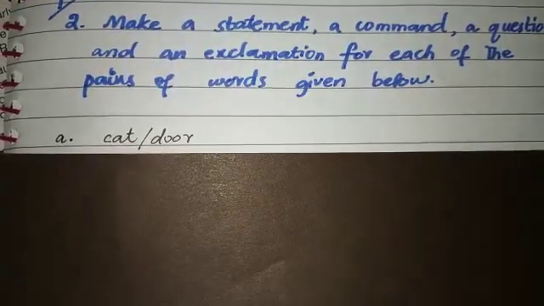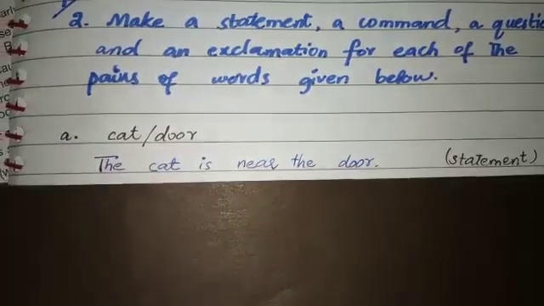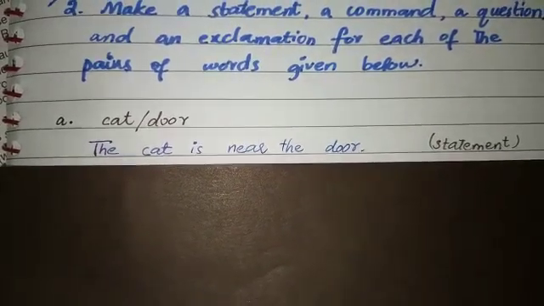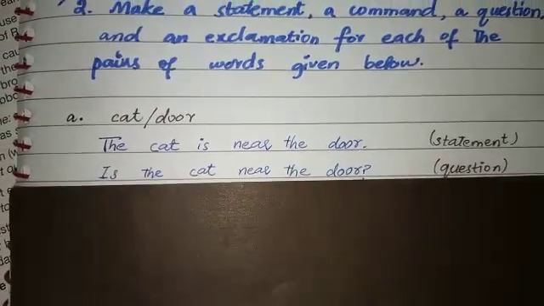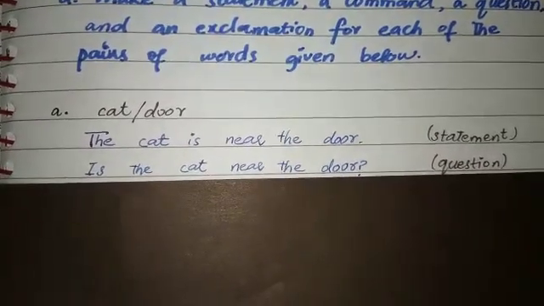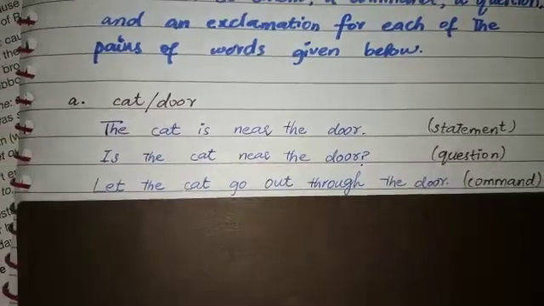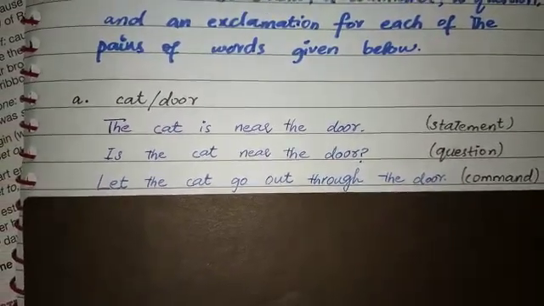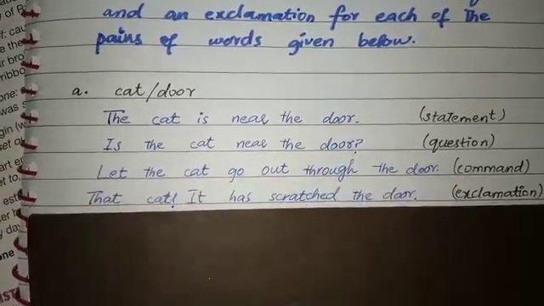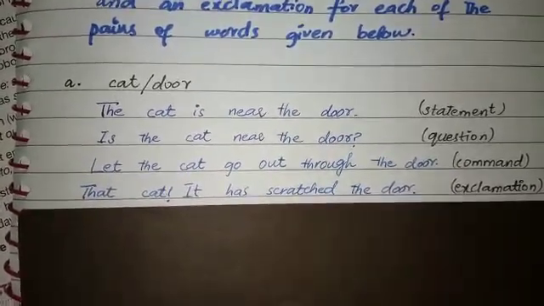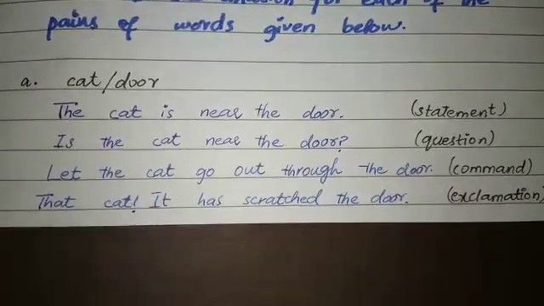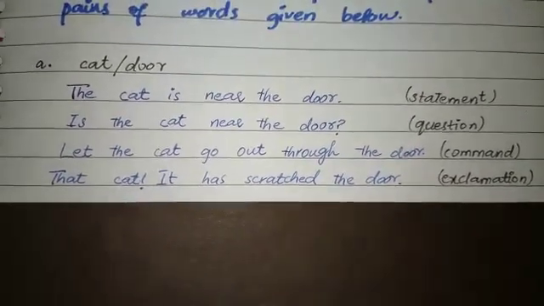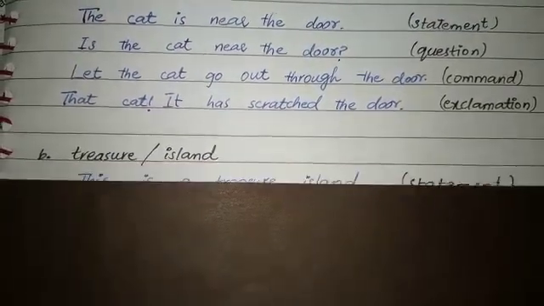So starting with the first one, cat door. The cat is near the door. That's a statement. Is the cat near the door? It's a question. Let the cat go out through the door. So it's a command. That cat, it has scratched the door! That's an exclamation.